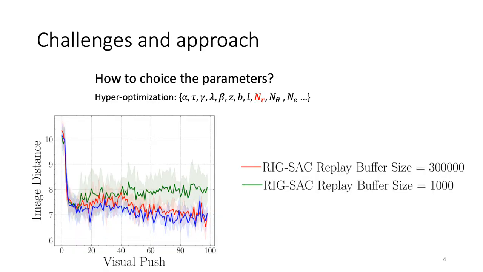However, it is a challenge to search so many hyperparameters to guarantee the best performance. For example, if we choose a limited size of replay buffer, it is possible that the replay buffer is filled. If so, once new transitions are stored, they will replace previously stored experience, leading to forgotten behaviors from previous steps.